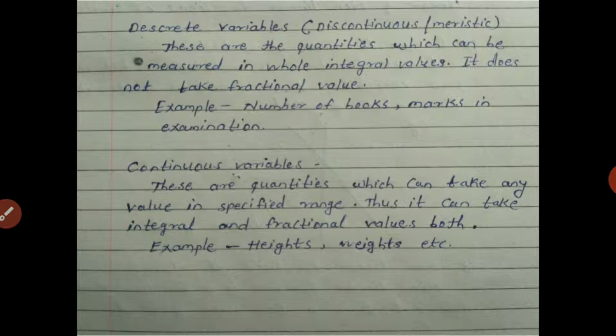In case of continuous variables, these are quantities which can take any value in specified range. Thus it can take integral and fractional values both. And the example of continuous variable is height or weight. Anyone can have height in integral or in fractional value, and as well as in case of weight. So this is about discrete and continuous variables.